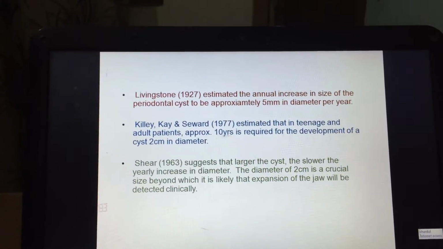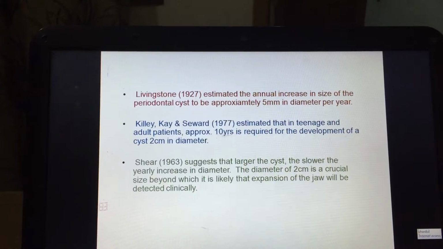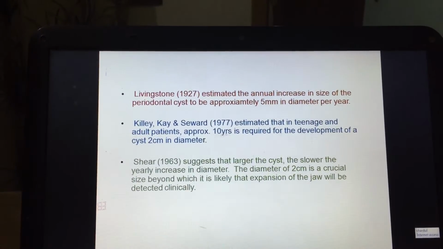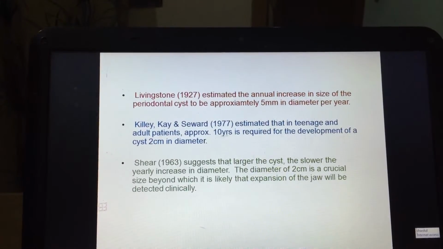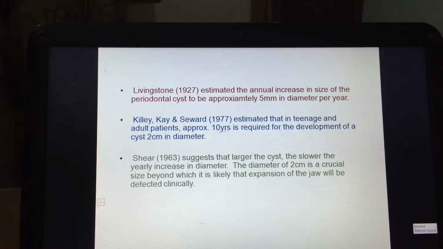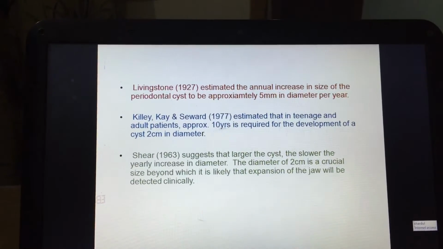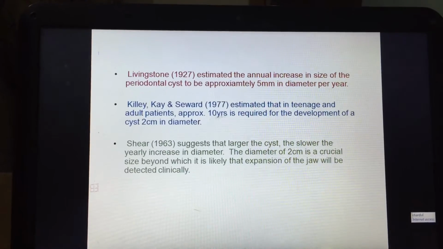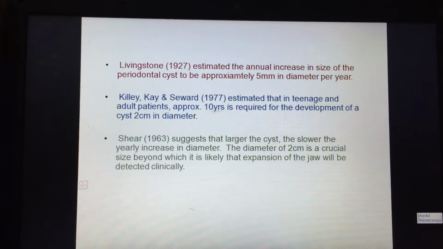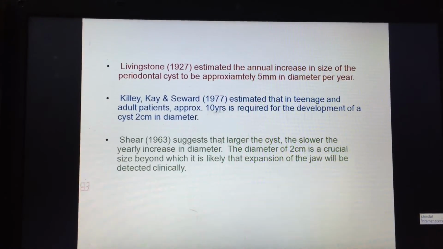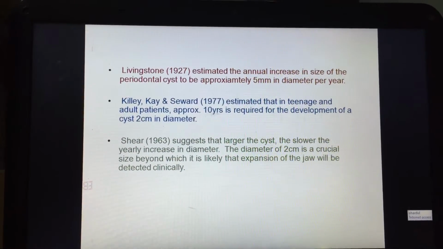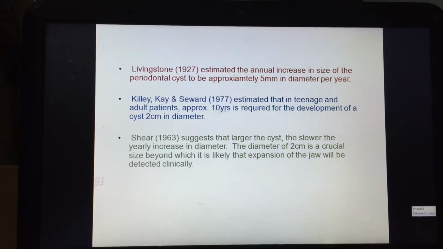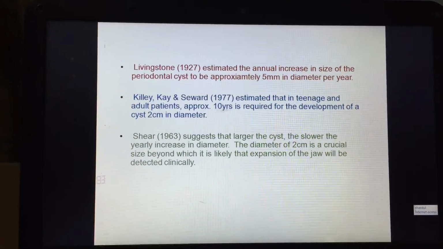Livingstone estimated the annual increase in size of the periodontal cyst to be approximately 5 mm diameter per year. Kelly and Seward estimated that in teenagers and adults, approximately 10 years is required for the development of a cyst of 2 cm in diameter. Scheer suggested that the larger the cyst, the slower the yearly increase in diameter. The diameter of 2 cm is a crucial size beyond which it is likely that expansion of the jaw will be detected clinically.